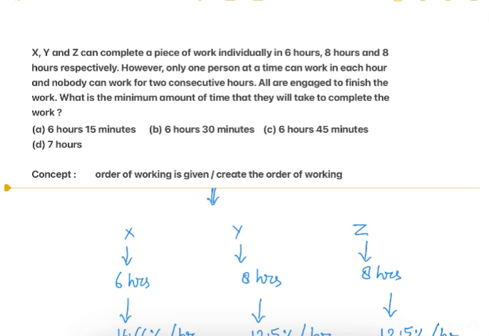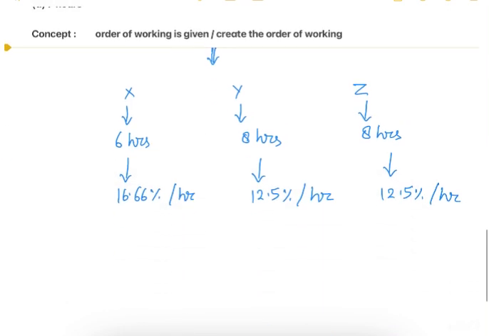Now the question further says that only one person at a time can work in each hour and nobody can work for 2 consecutive hours. Here the order of working is not given, so we have to create the order of working as per the conditions given in the question. Only one person at a time can work in each hour.